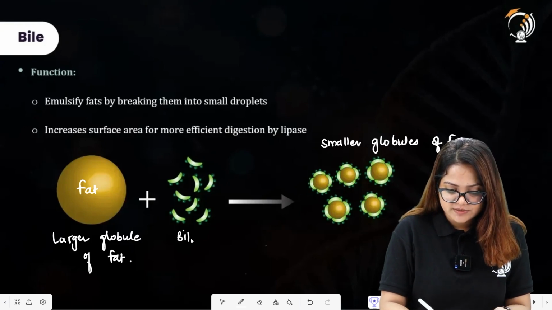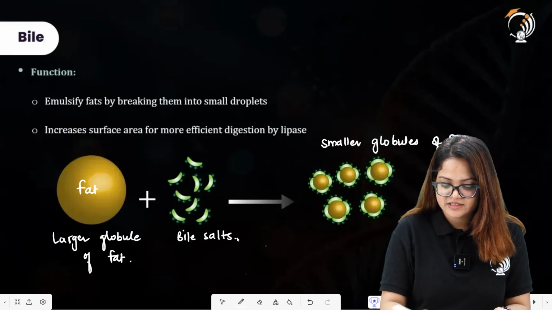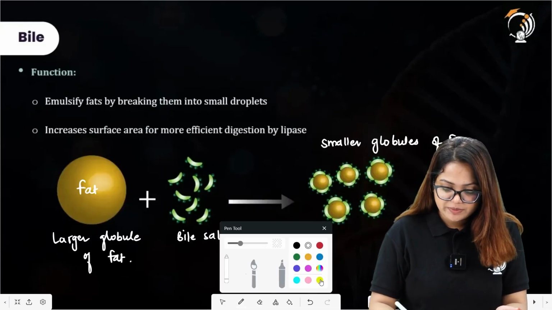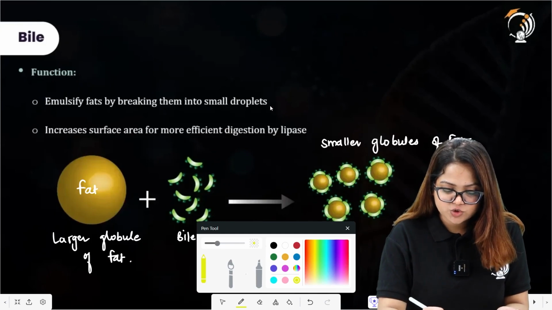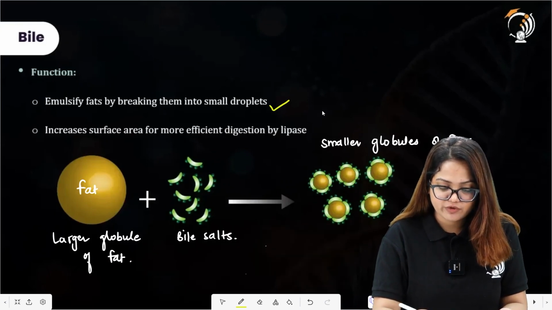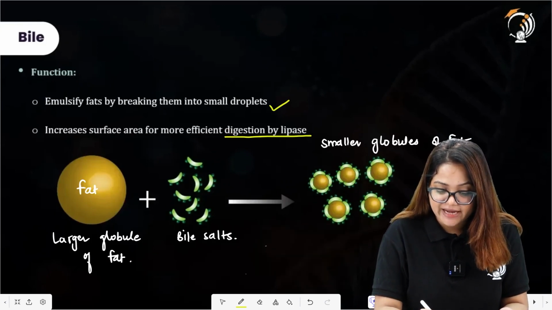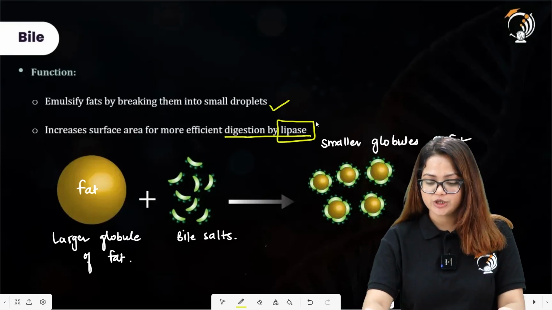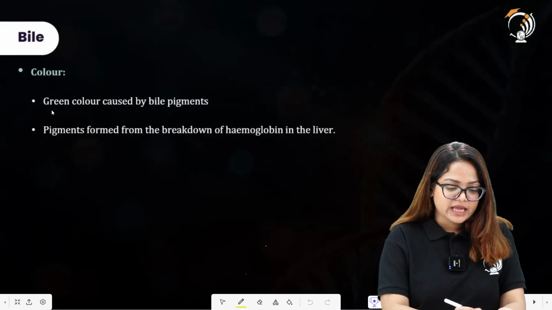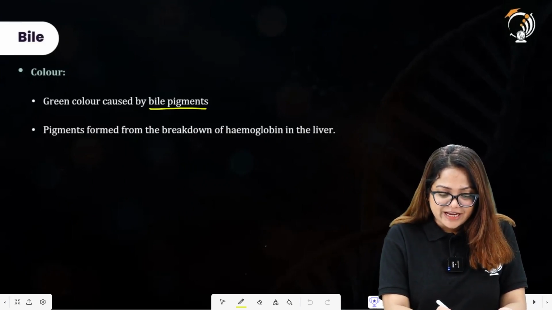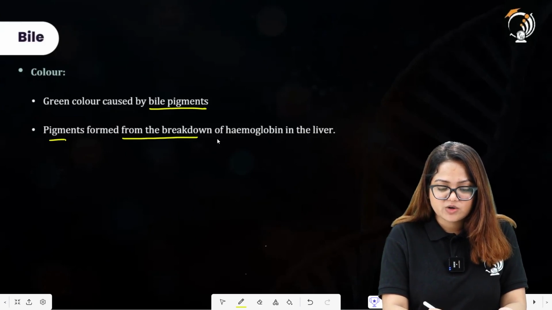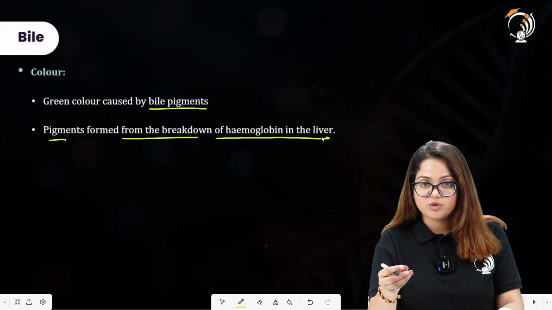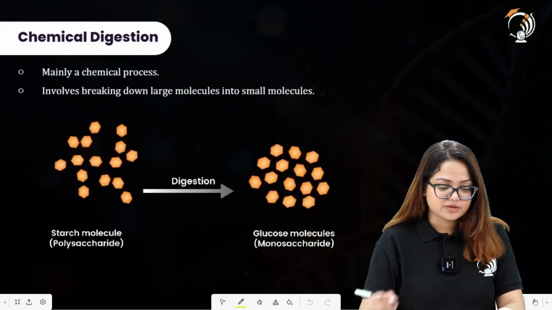These are bile salts which are present in the bile juice. Their function is to emulsify fats by breaking them into small droplets, increasing surface area for more efficient digestion by the enzyme lipase, as lipase will be acting upon the fat molecules to digest them chemically. It is green in color, caused by the bile pigments formed from the breakdown of the hemoglobin in the liver. So the pigments are formed by the breaking down of hemoglobin and this occurs in the liver.